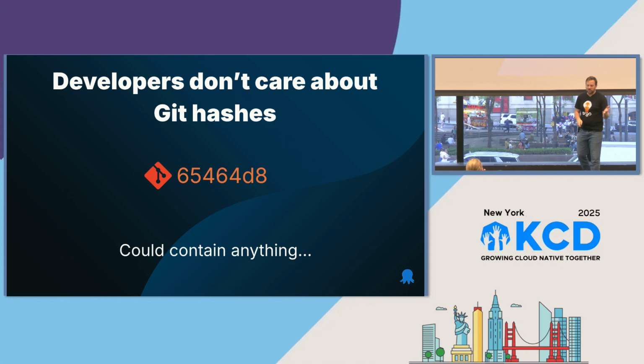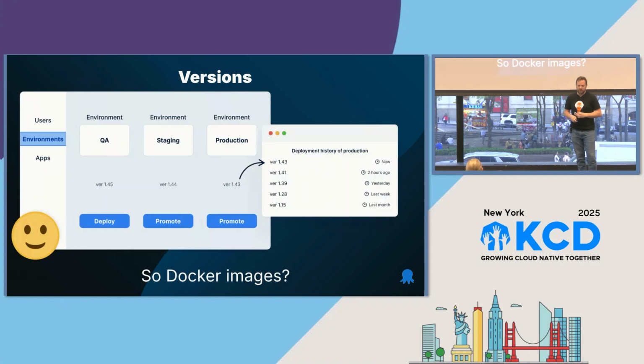We don't know what's in that Git hash, and we could click on it and dig into it in the references, but developers don't really care about that. What they really care about are versions, right? So it's version 1.4, 1.41, whatever. And that tells me I can ship a change, and I know what version my change is in. If I know that the version is higher than that, my change is in that version. So already, let's think about versions instead of Git hashes. This is going to be a lot more useful to us.